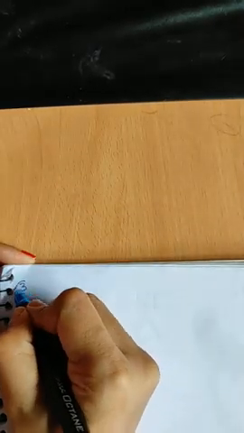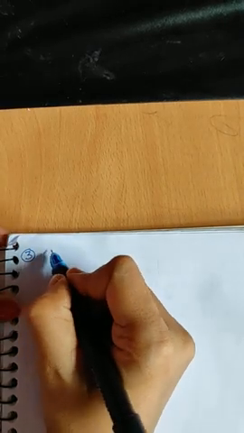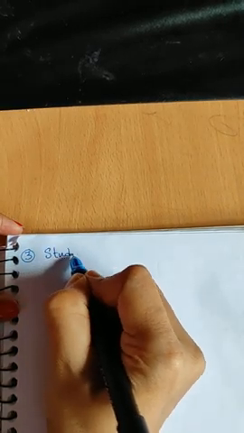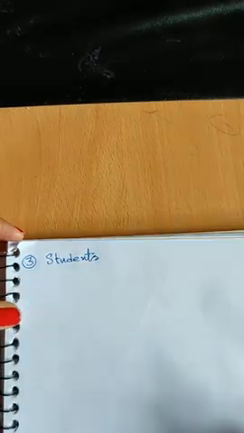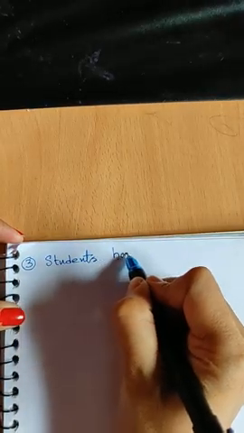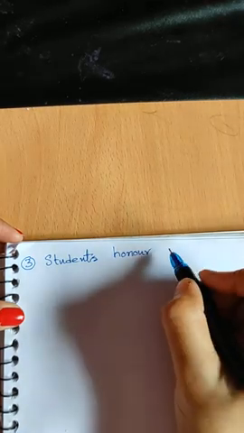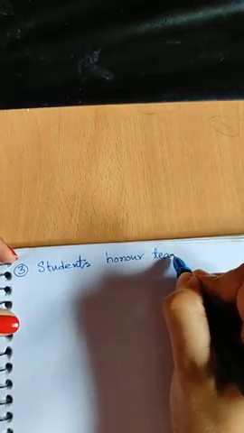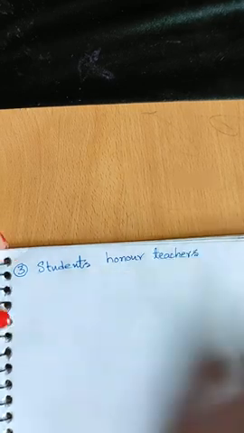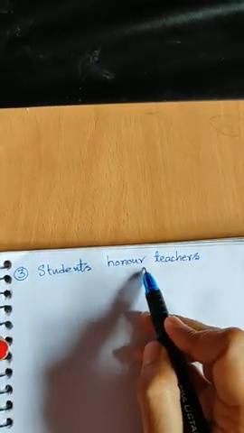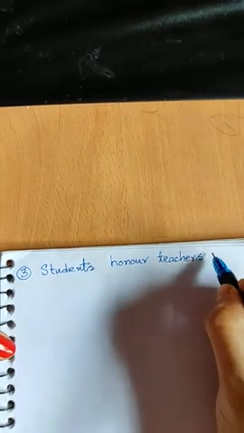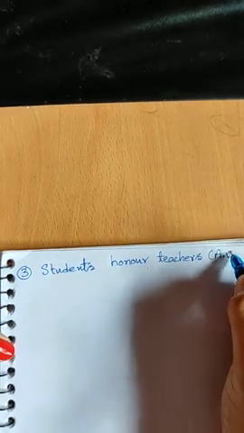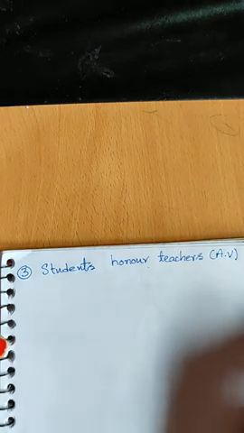Next. Students honor teachers, which is an active voice sentence. Now, you should not see the principle.